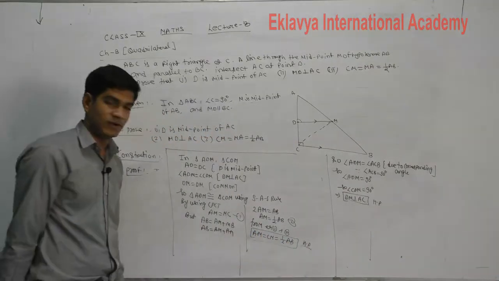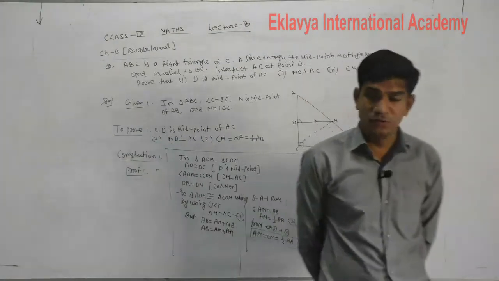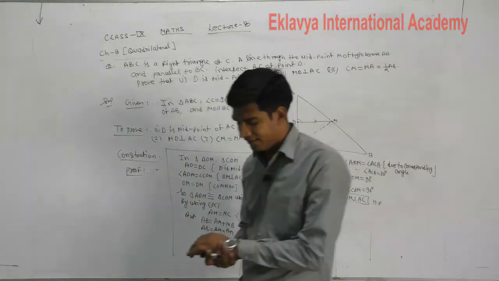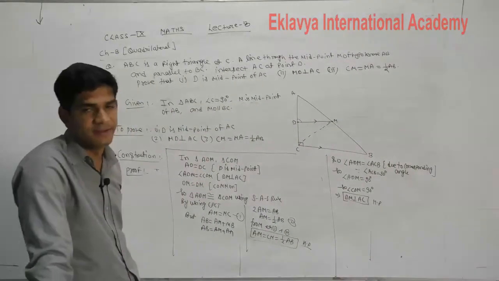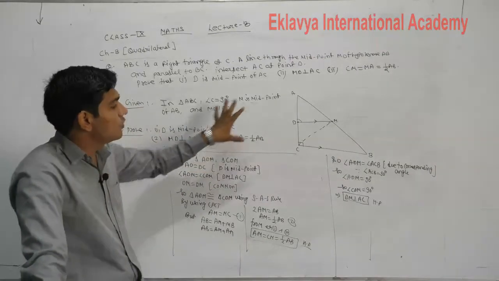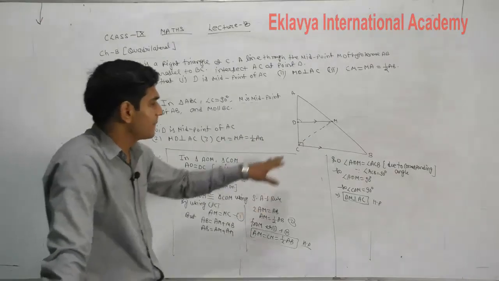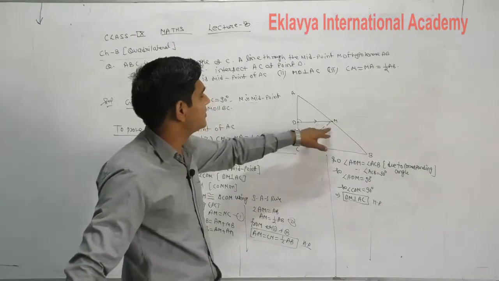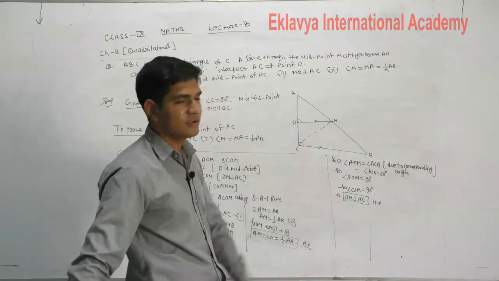Hence, understand? So in that question, first of all, what is given to you? According to the language of the question, firstly you will make the diagram. ABC is the right angle triangle. In that triangle, angle C is 90, M is the midpoint of hypotenuse AB, and MD is parallel to BC.